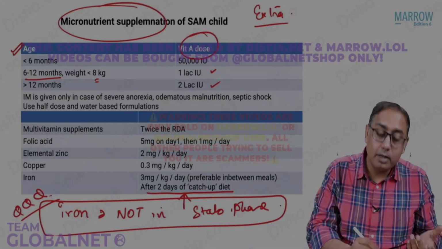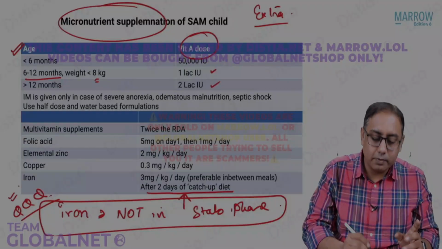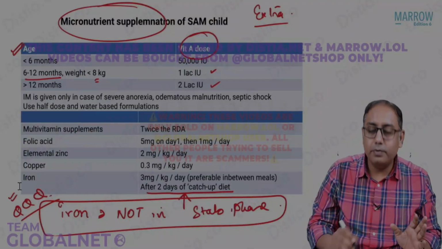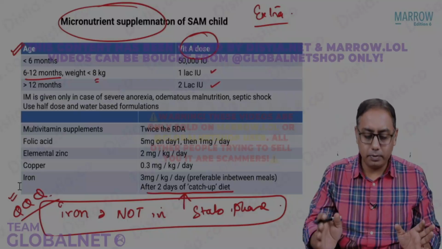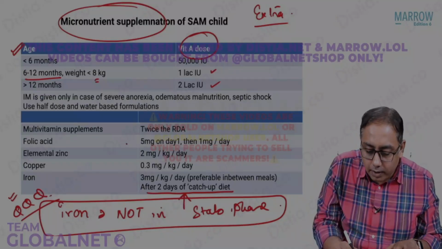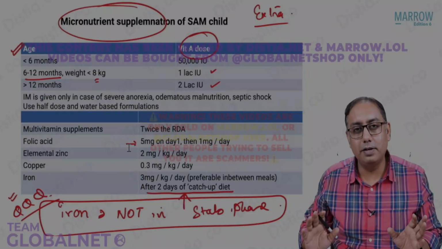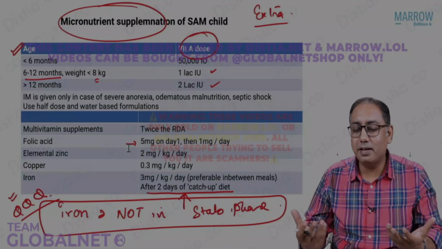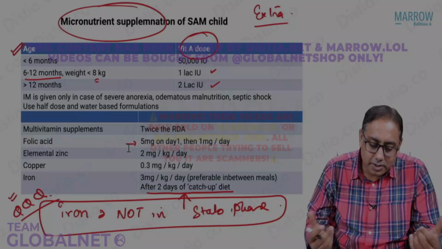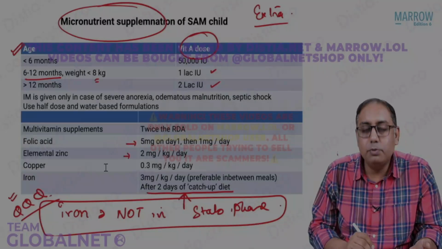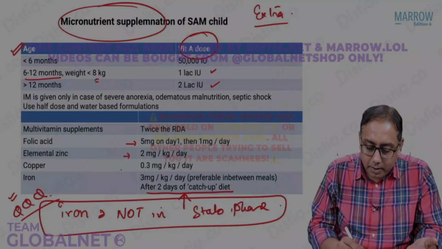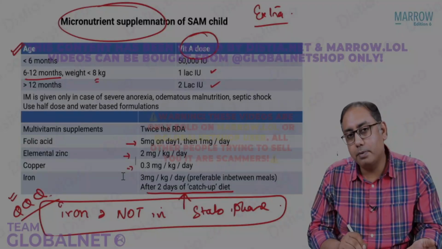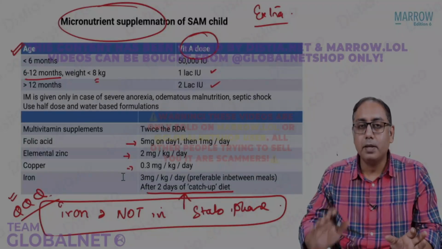This is the standard dosage for vitamin A supplementation. So we are giving, very importantly, vitamin A. We are giving, very importantly, iron. Along with that, we are also giving all other nutrients, for example folic acid. If you are a nerdy person, you can remember these numbers. Otherwise, personally speaking, it's not so much required. But all said and done, elemental zinc is 2 milligram, folic acid is 5 milligram, copper is 0.3 milligram per kg. Everything is per kg per day.